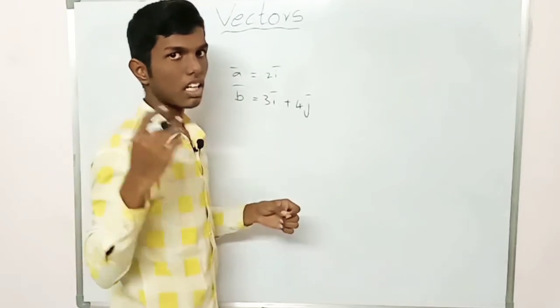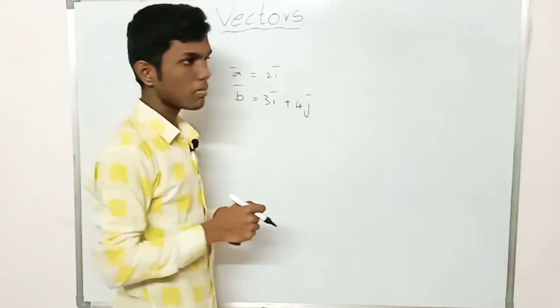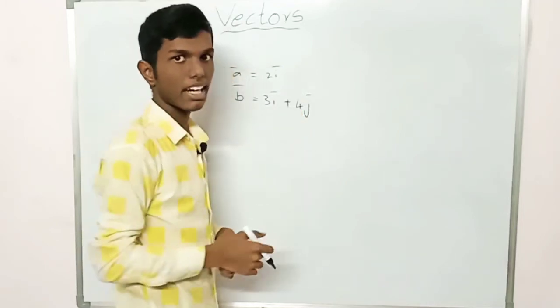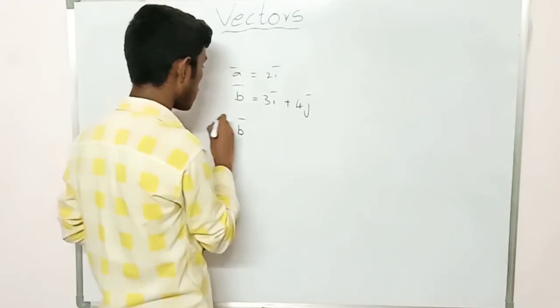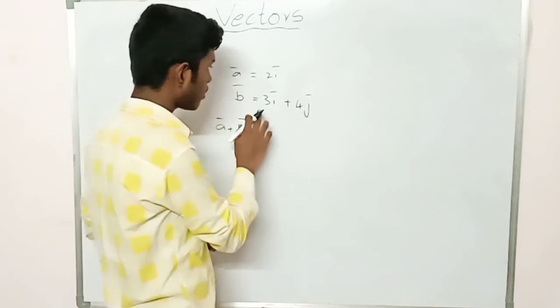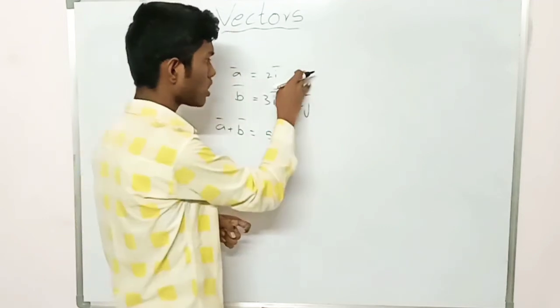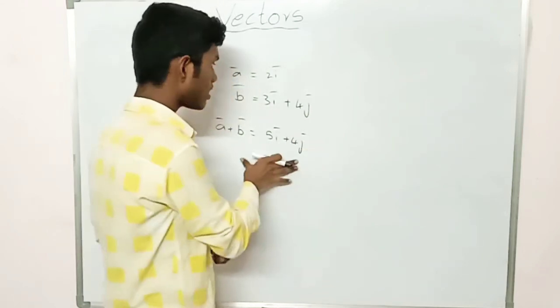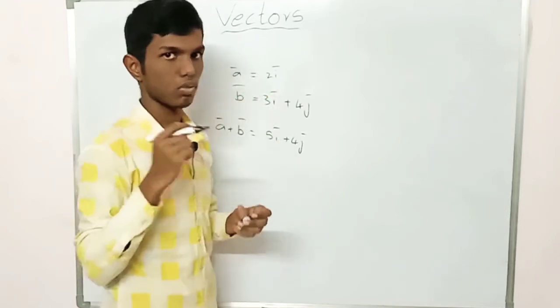In algebra, we add the coefficients of the x term and the coefficients of the y term and place x and y at their positions. Similarly, a bar plus b bar becomes 3 plus 2, 5i bar, and there is no j bar in the first, so 4j bar. This is how you add when vectors are given in their vector form.